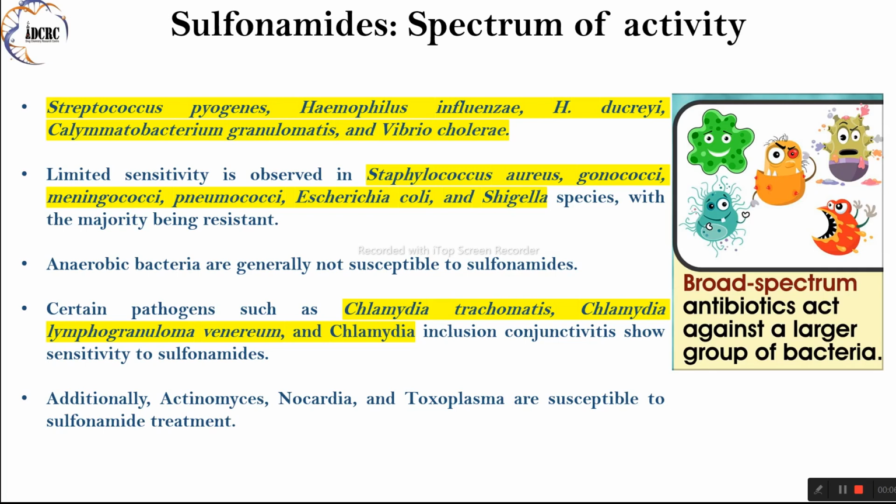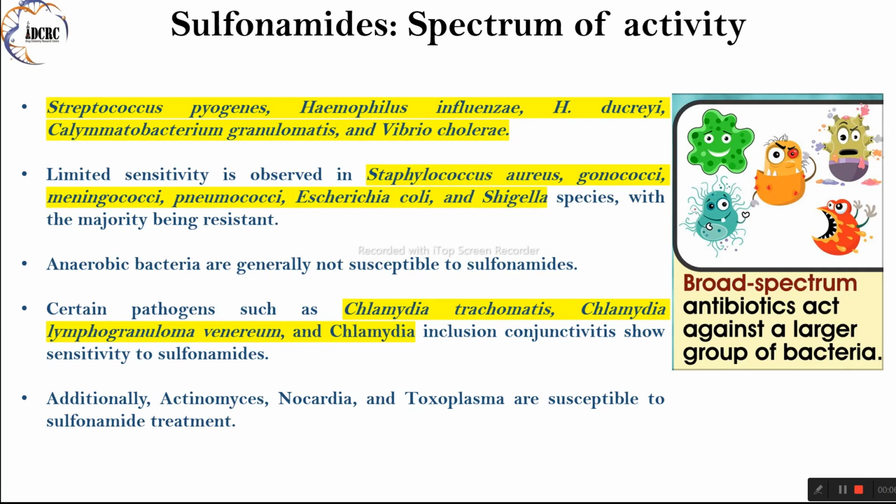Gonococci and meningococci. Sulfonamides have limited effectiveness against Neisseria gonorrhoeae and Neisseria meningitidis, the causative agents of gonorrhea and meningococcal disease, respectively. Pneumococci. Streptococcus pneumoniae, also known as pneumococcus, may exhibit limited sensitivity to sulfonamides. Pneumococcus is a leading cause of pneumonia, sinusitis, otitis media, and invasive diseases like bacteremia and meningitis.